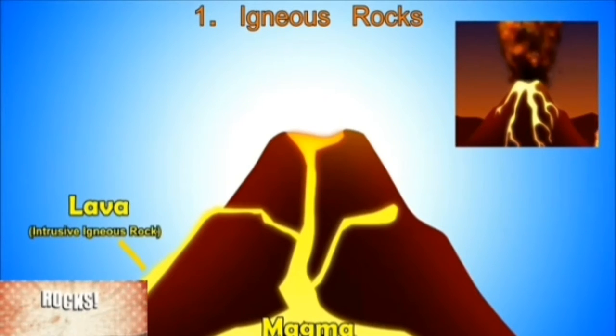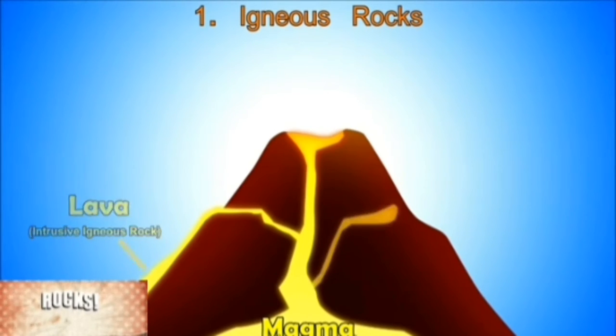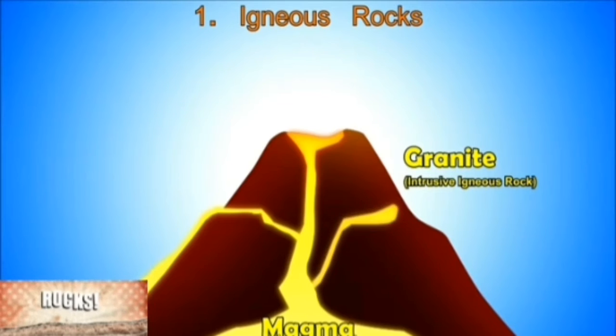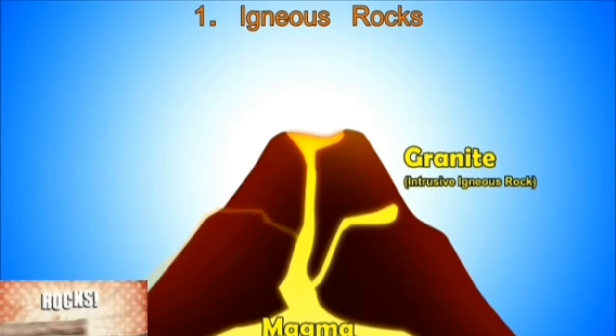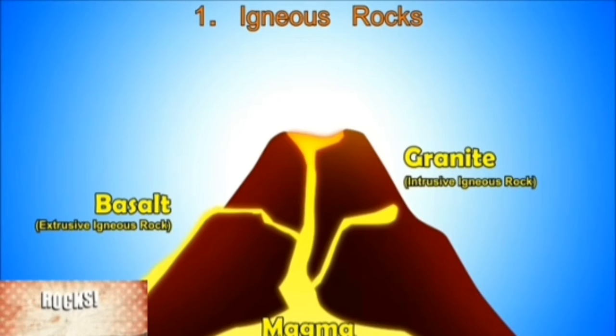Some of the magma does not come out and settles inside the earth. Whatever magma cools under the surface of the earth changes into granite. It is a kind of igneous rock. The lava which comes out and gets in touch with the air cools down faster. The cooled down lava forms the basalt rocks. These rocks are also called igneous rocks. So we have two types of igneous rocks: ones that form when the magma comes out, which are basalt, called extrusive rocks, and the other that forms when the magma cools down under the surface, called granite, also called intrusive rocks.